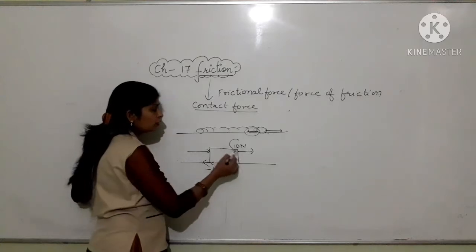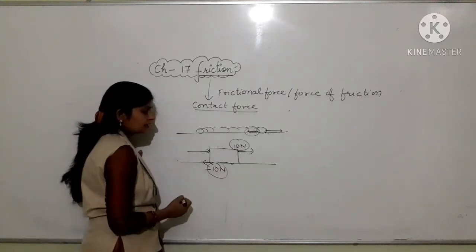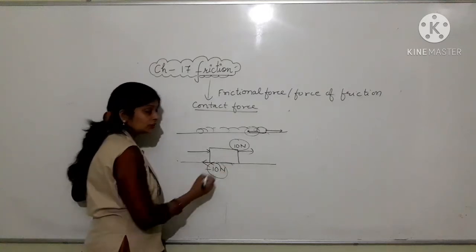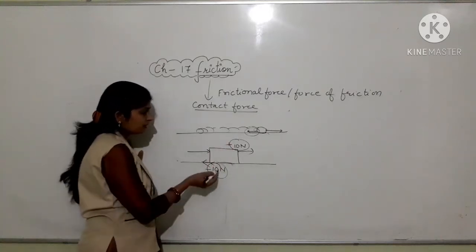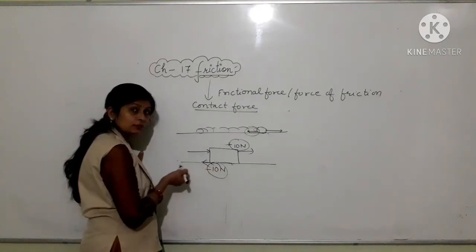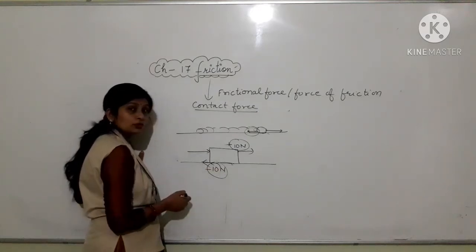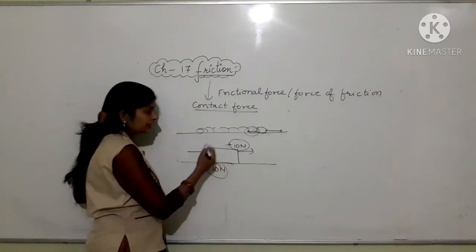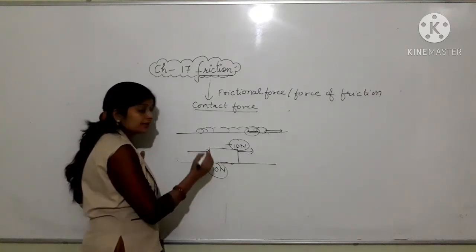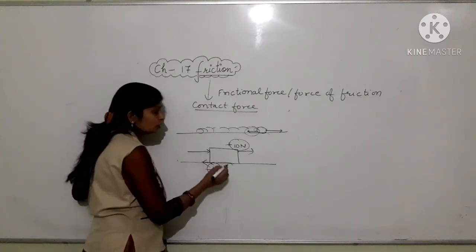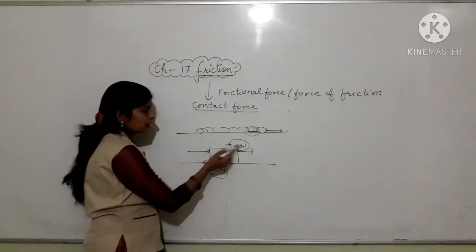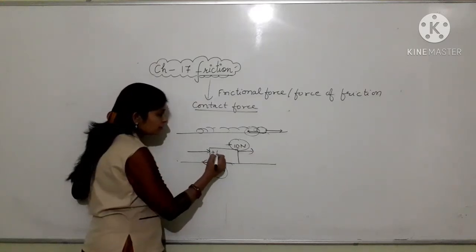So there are two forces. One is the applied force in the forward direction, plus 10 Newton. Another is the frictional force, an opposing force in the opposite direction, minus 10 Newton, acting on the same object. So this carton experiences two equal but opposite forces.